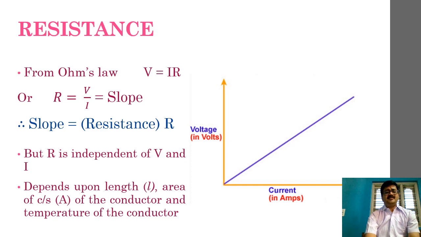Not only this, it also depends upon the geometrical configuration, that means the length L, and the area of cross section capital A of the conductor, and most importantly the temperature. So these are the three things upon which the resistance of a conductor depends.